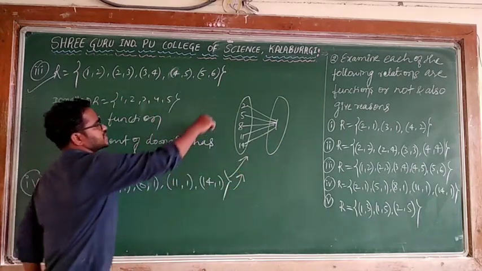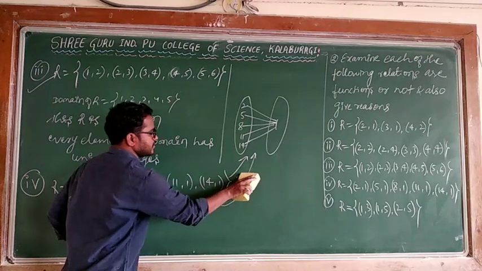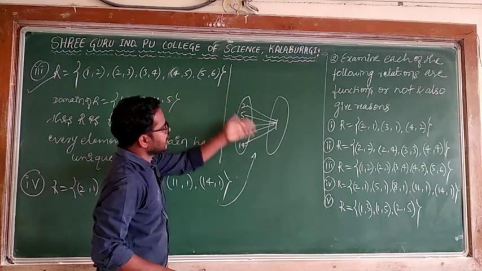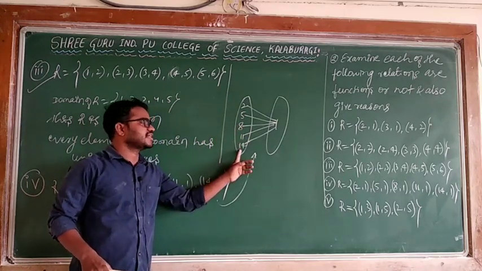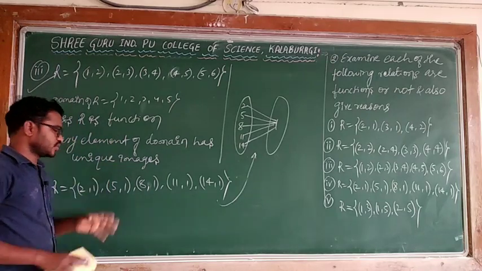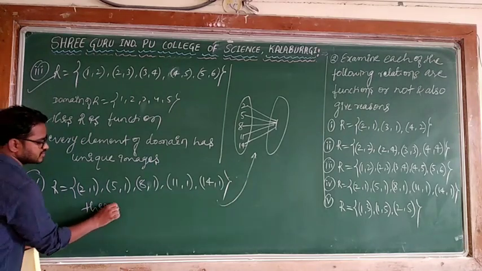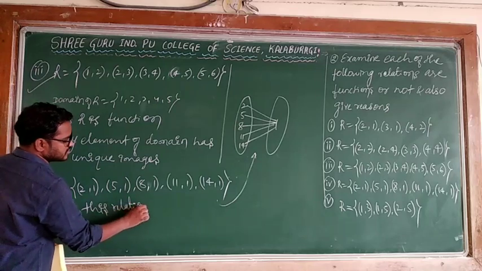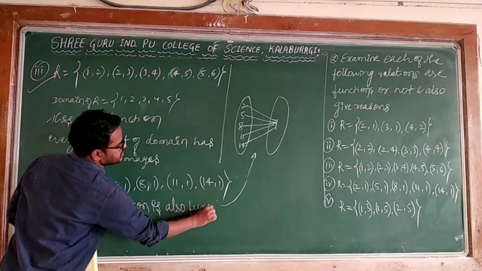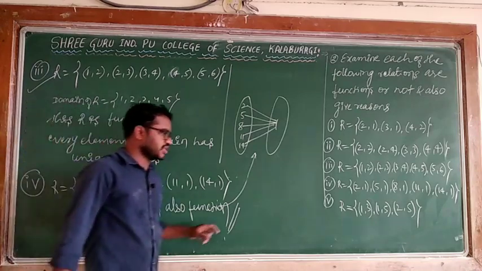Are you getting it? 2 has one image, 5 has one image, 8 has one image, 11 has one image, 14 has one image. All have the same image, don't worry. Every element of the domain of R has only one image. So this is also a function, because every element of the domain has a unique image.